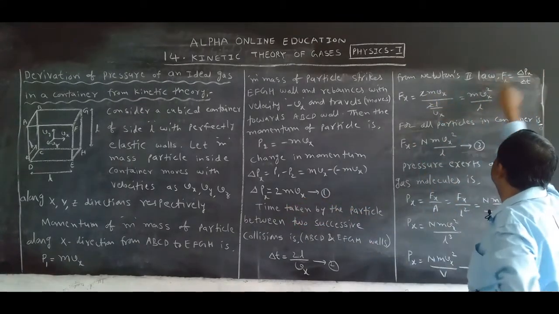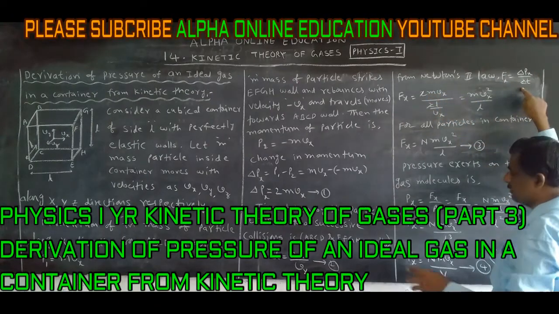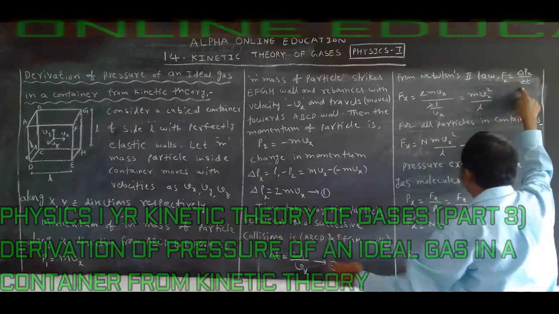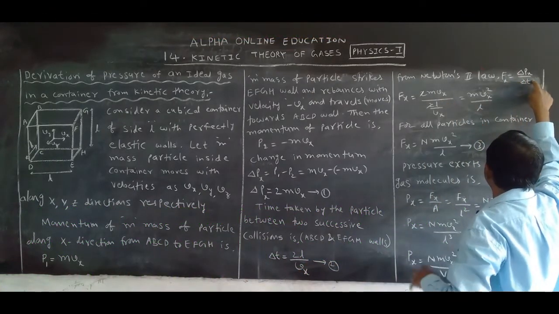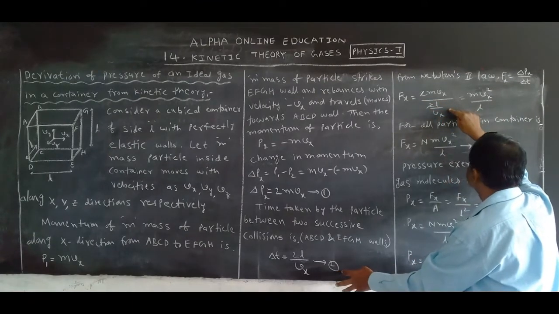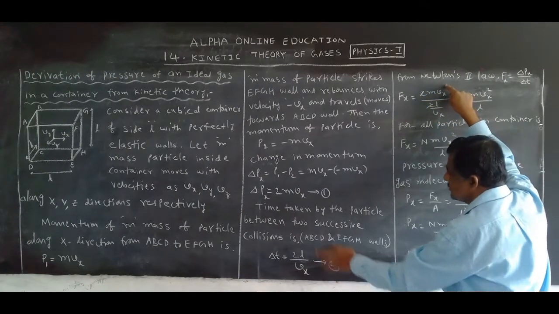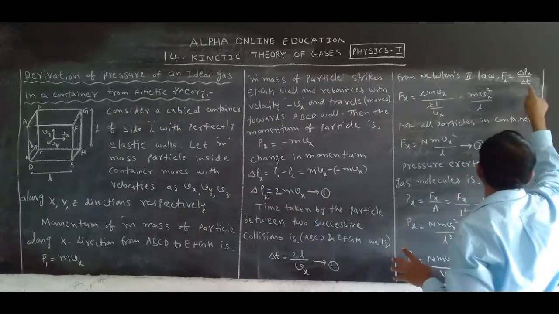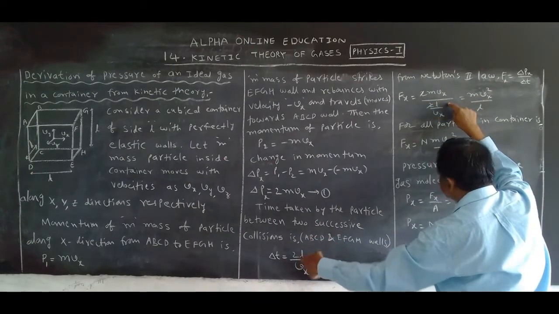Delta P value is 2mvx. What is the value of delta T? 2L by Vx. In place of delta T, what are we taking? 2L by Vx. From this equation, delta P is equal to 2mvx, and delta T is equal to 2L by Vx.